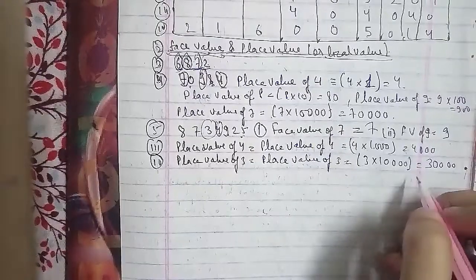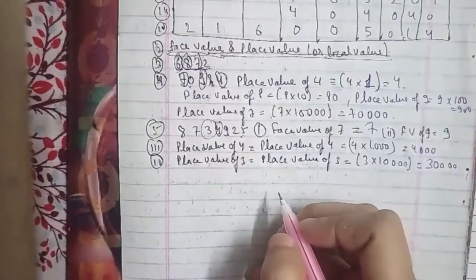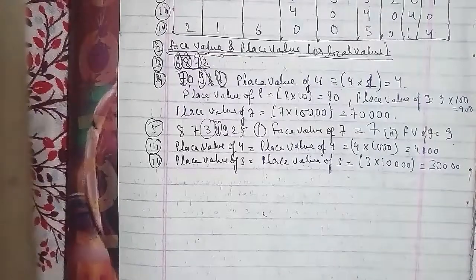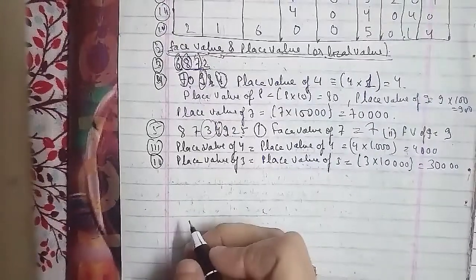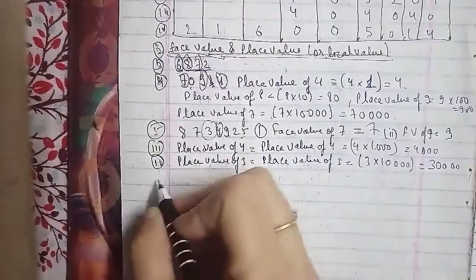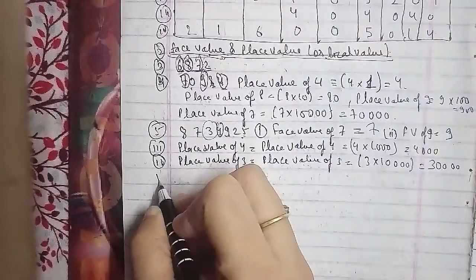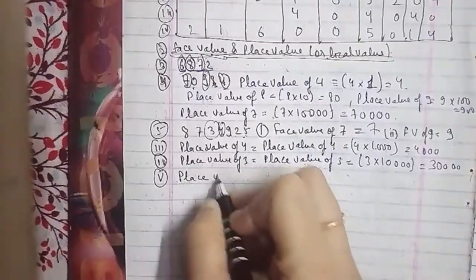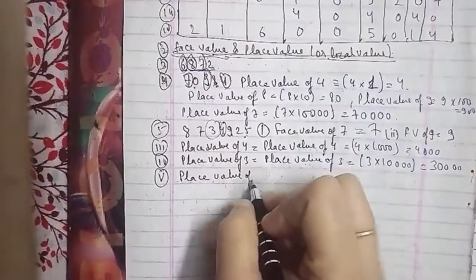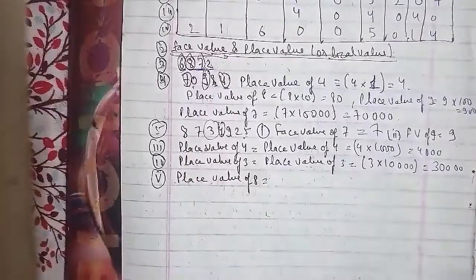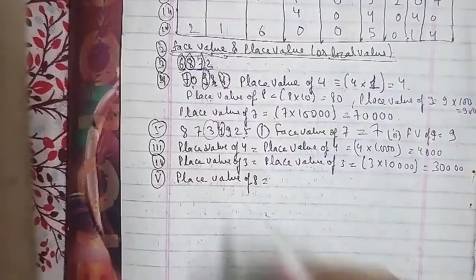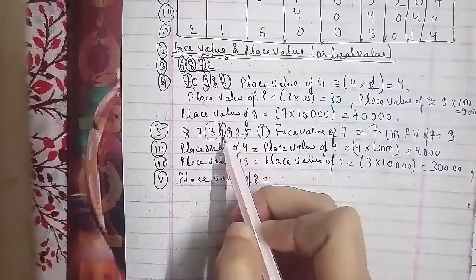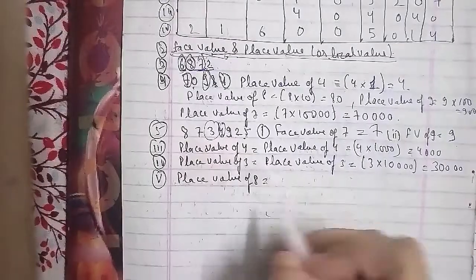So the place value of 8 here, we'll find it out. Ones, tens, hundreds, thousands, ten thousands, lakh, ten lakh. So we will multiply 8 by 10 lakh here. A lakh has 5 zeros, and 10 lakh has 6 zeros. 1 2 3 4 5 6. So we multiply and find it as 8 followed by 6 zeros. So this is your answer here.